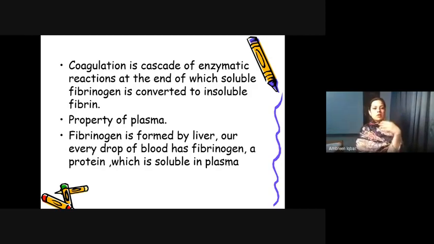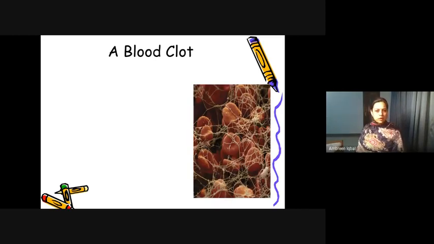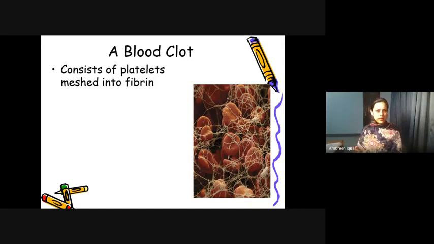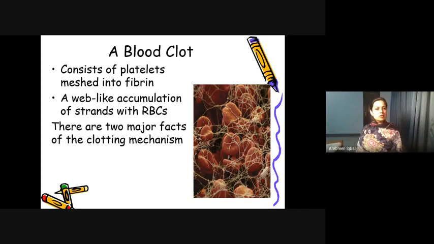Whenever these enzymatic reactions lead towards coagulation, the soluble fibrinogen is converted to insoluble fibrin. These fibrin threads form a meshwork and aggregate. So what is a blood clot? You can see the white fibrin meshwork, and the RBCs and platelets fill it. So a clot basically consists of platelets meshed into the fibrin threads, a web-like accumulation of strands with RBCs.